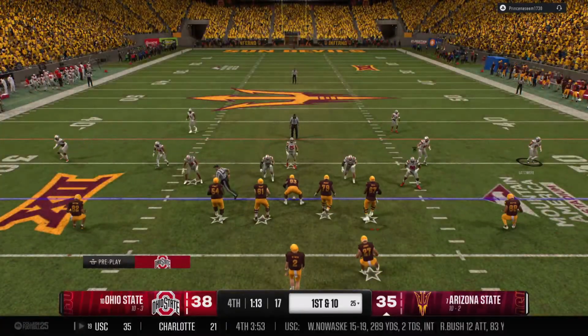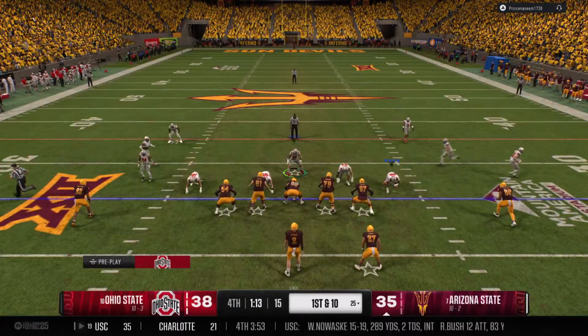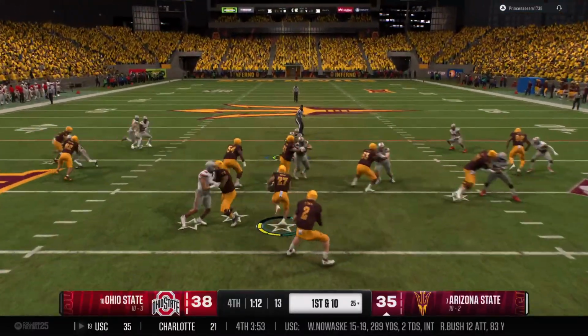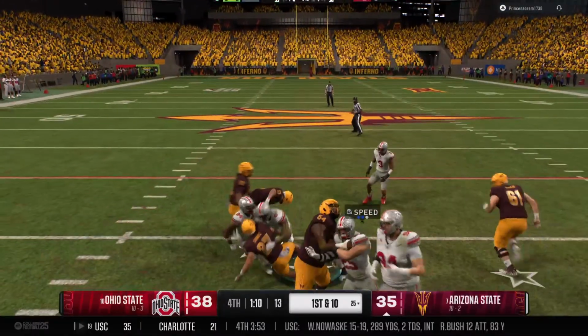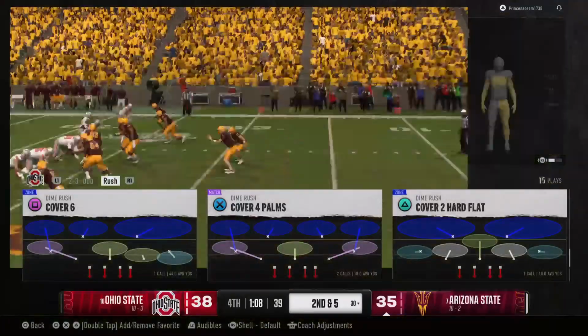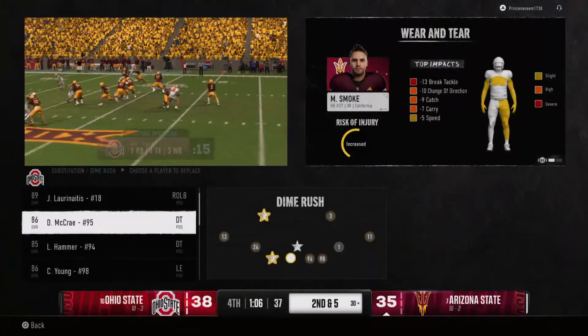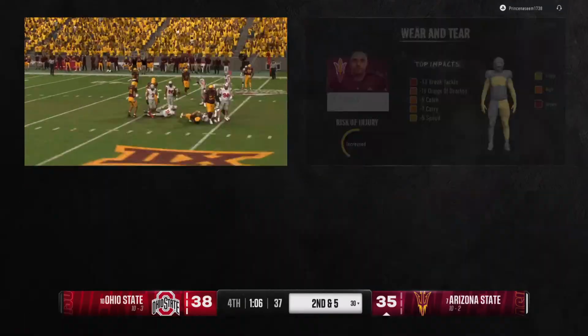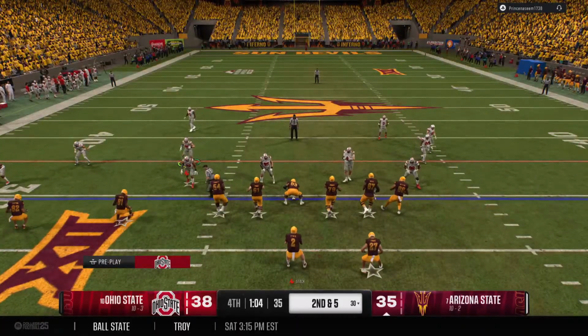And the Arizona State offense comes back out on the field. Out of the shotgun, he'll hand it off. Moves the ball up to the 30. Offense getting set. It's second down.